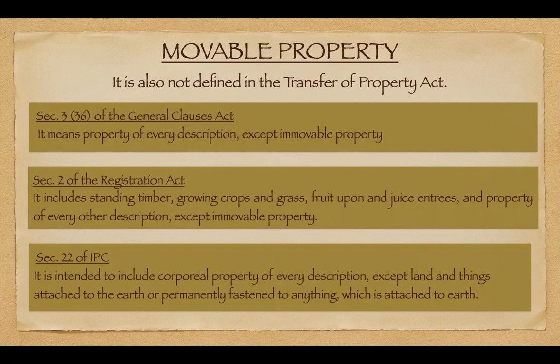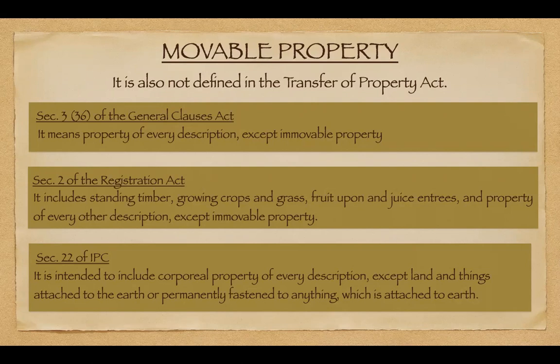For example, we plant a mango tree. The tree itself is attached to the earth. As per the definition given in IPC, every property of every description apart from land or things which are attached to earth are movable properties. That means the things which are attached to land or to earth, those are immovable properties. So is a tree, it is attached to land.